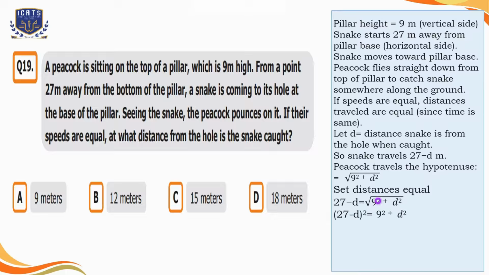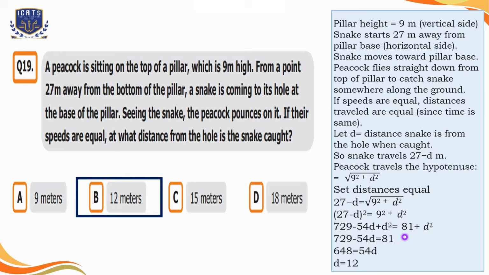Let's take the square of both sides of the equation, as we have to remove the square root. Then we will solve it. Here d square is cancelled with d square. So we can write 729 minus 54d is equal to 81, and we will solve it. The answer is 12. So we will select option B. The snake was 12 meters away when it was caught.